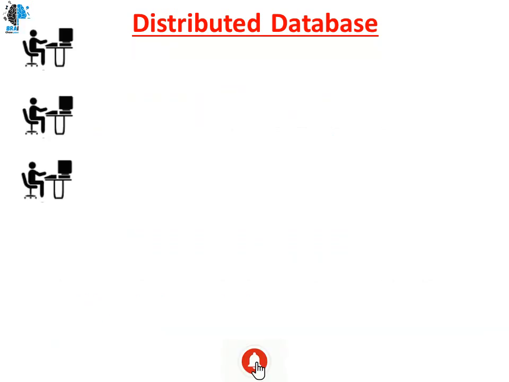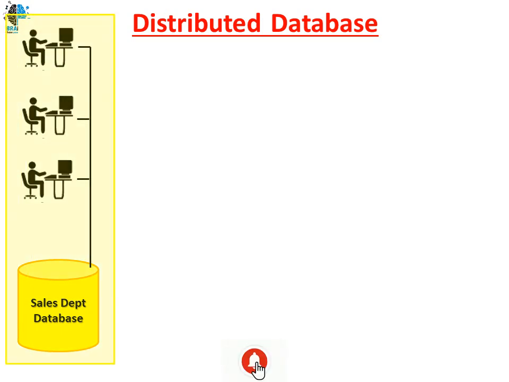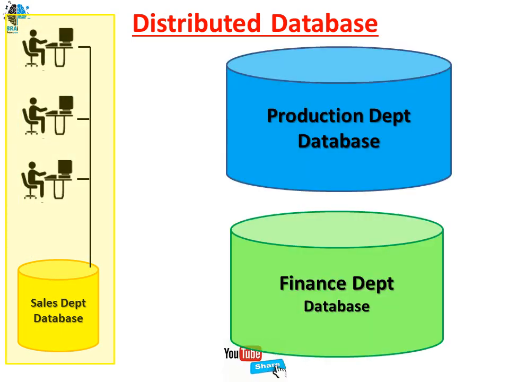For example, I have three persons at a front office working in the sales department. The sales department will always be connected with production and finance.